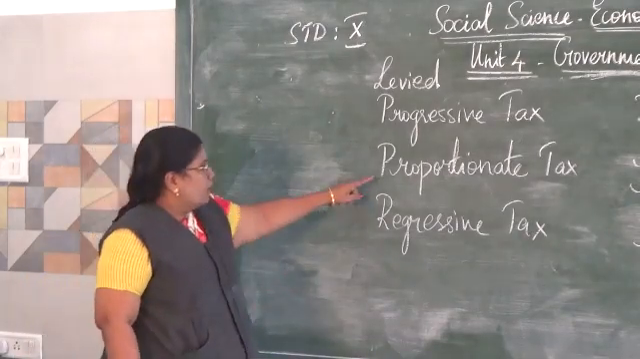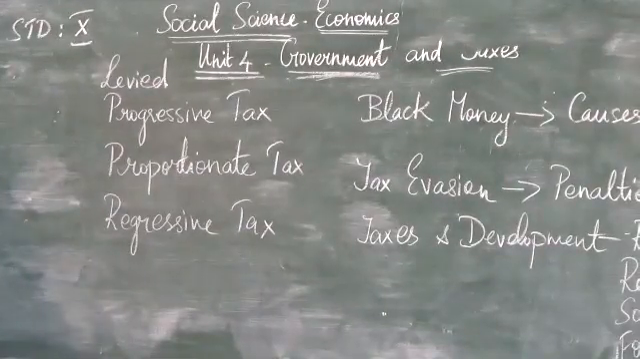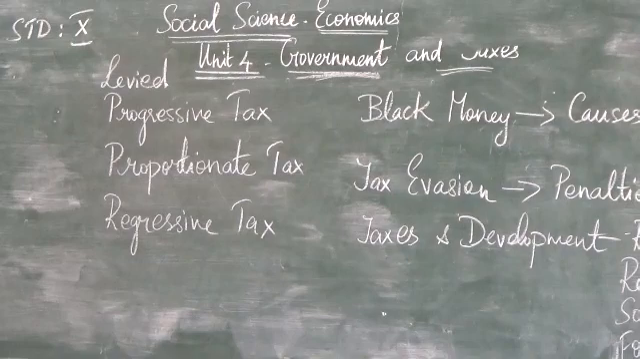The next one is proportionate tax. Proportionate tax is levied on all the goods and services in a fixed proportion. So all the taxpayers contribute the same proportion based on their income. A person earning 10,000 at 10% should pay a tax of 1,000. A person earning 20,000 will pay 2,000. So for all of them the tax rate is 10% only.